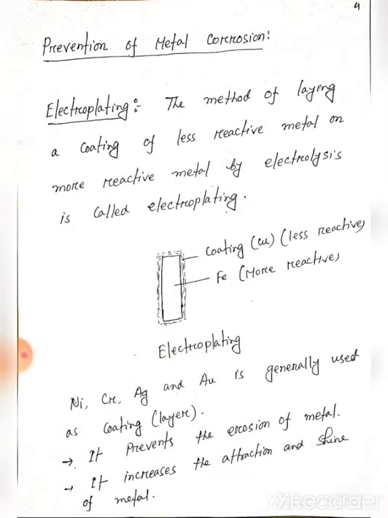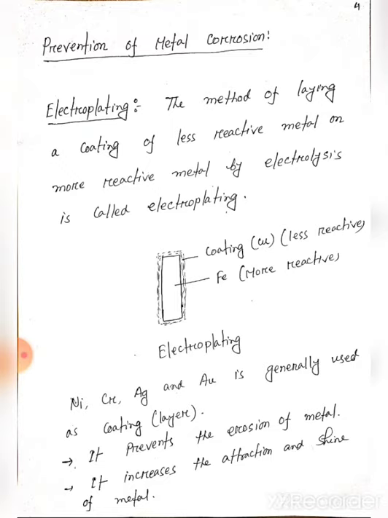Prevention of metal corrosion. We can prevent the formation of corrosion on metal by using different methods. Electroplating is one of the methods that can be applied for prevention of corrosion. So what is electroplating? The method of laying a coating of less reactive metal on more reactive metal by electrolysis is called electroplating.